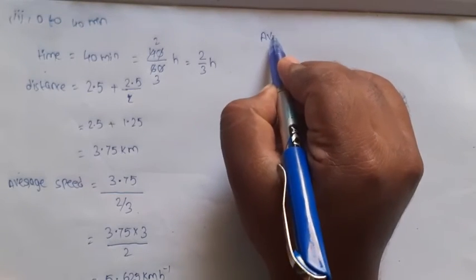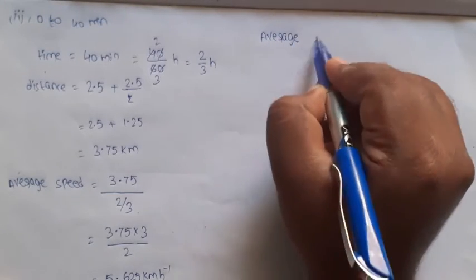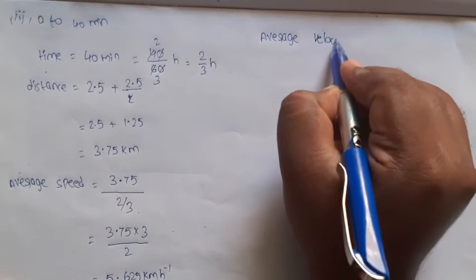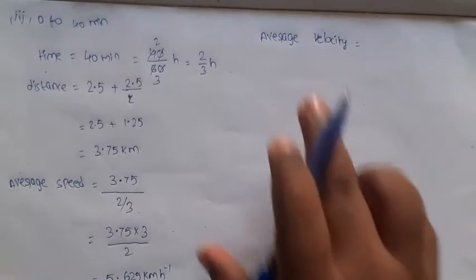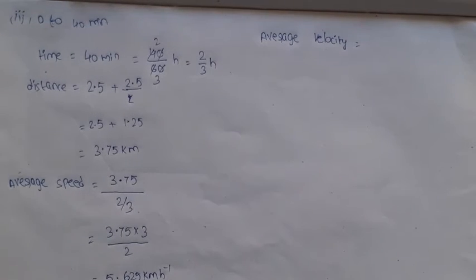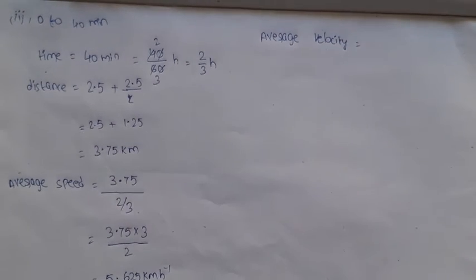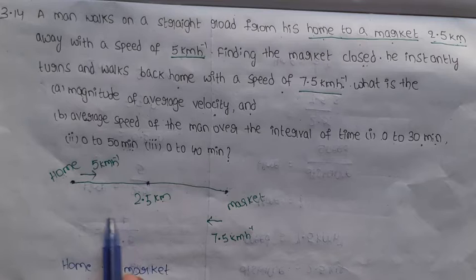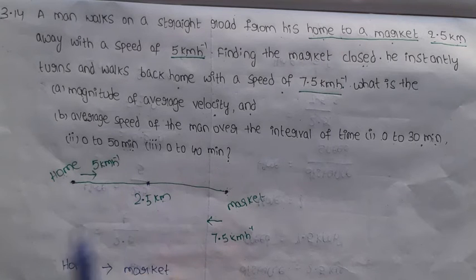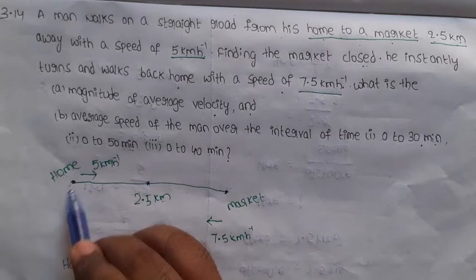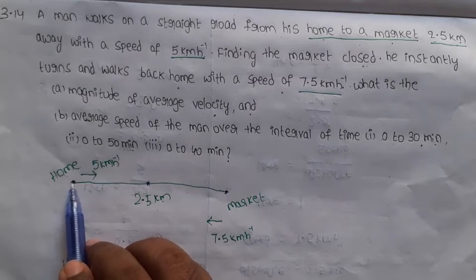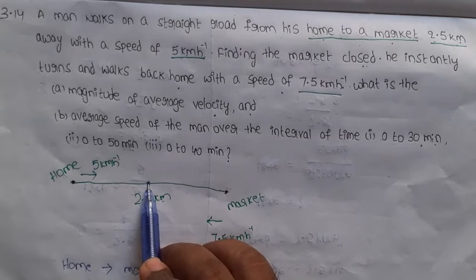Now the average velocity. The average velocity formula is total displacement by total time. So the total displacement in 40 minutes is this. What is the formula for displacement? Final point minus initial point. So this is the initial point of that person, this is the final point of that person.